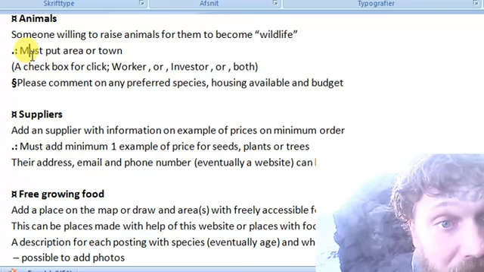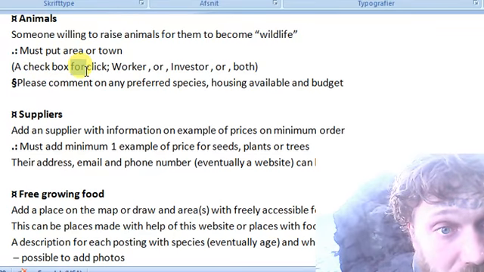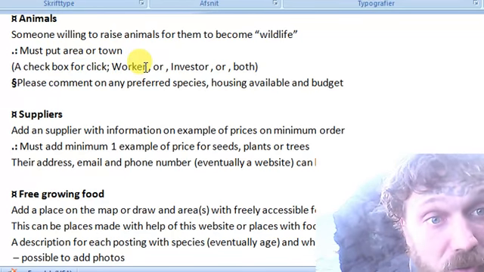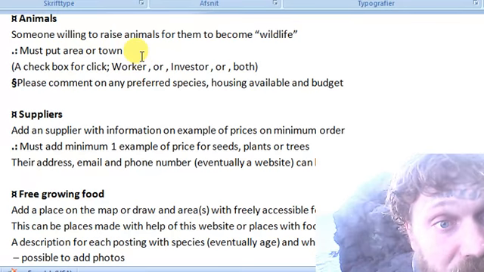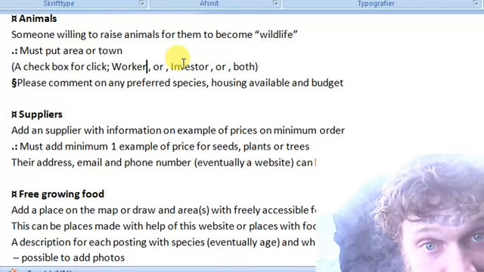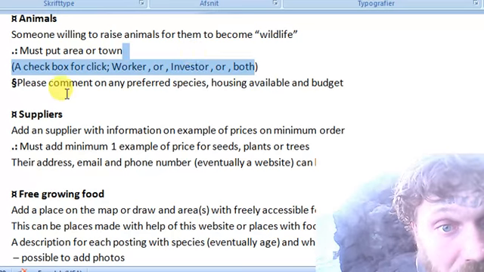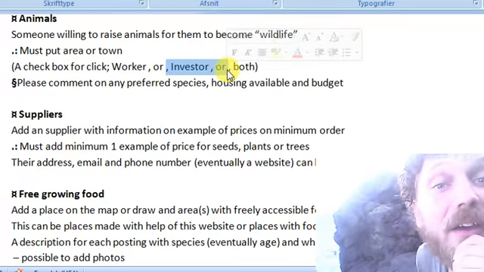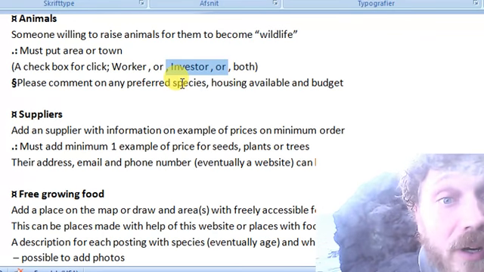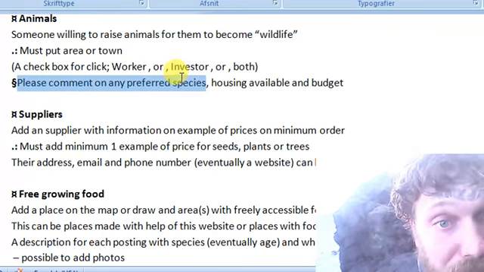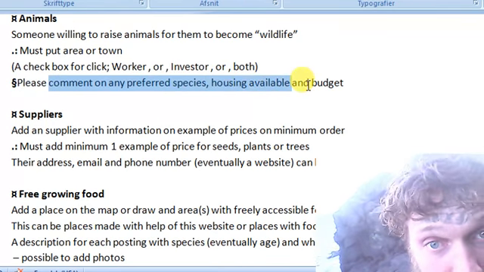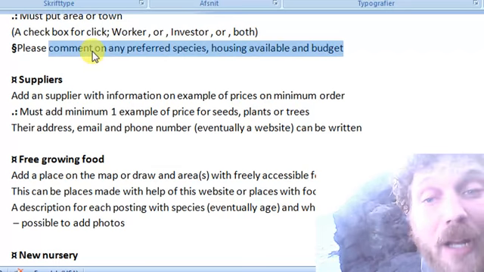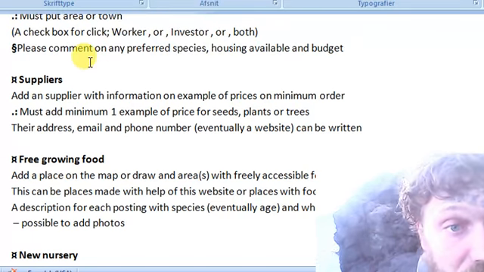They must put area and town, and they must tick a checkbox for their area of interest in this category of animals: to work, as an investor, or both. As I told, we might specify further on this. But I say here, please comment on any preferred species, housing available and budget. So already with these comments, if they put that, we get a platform to work with anyway.